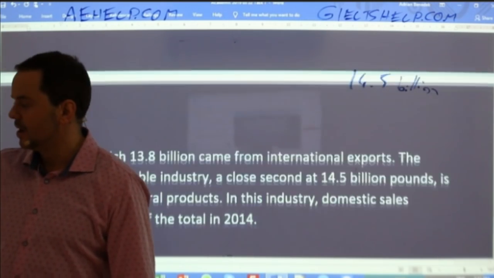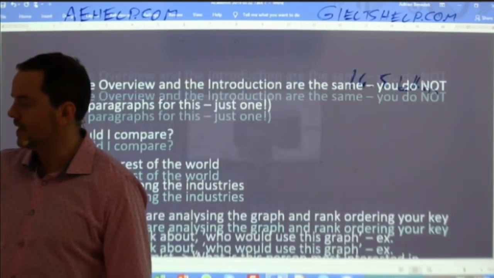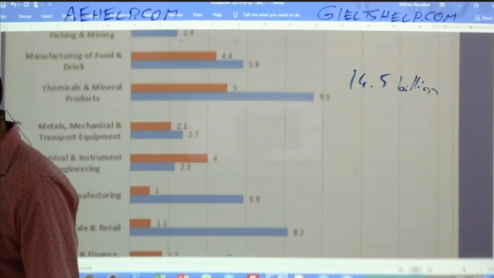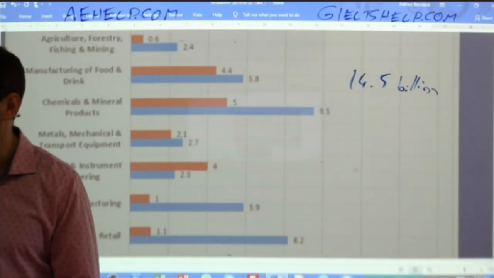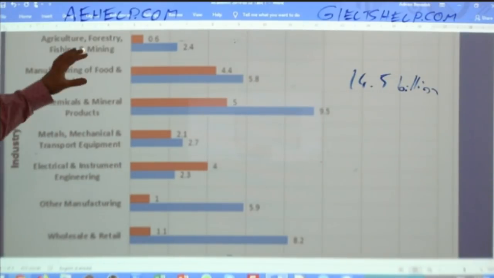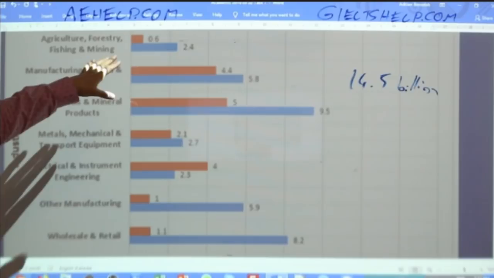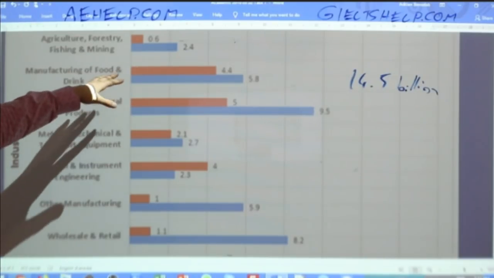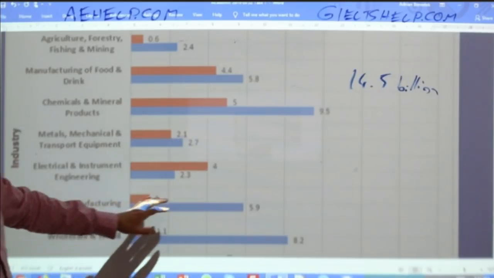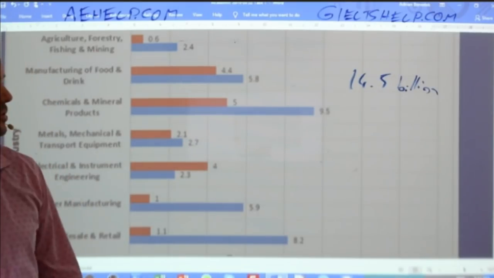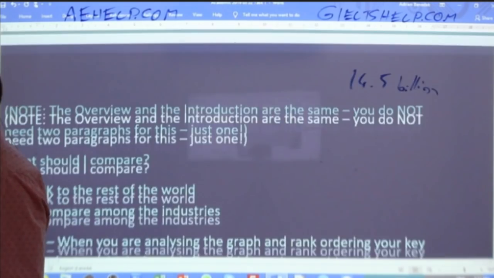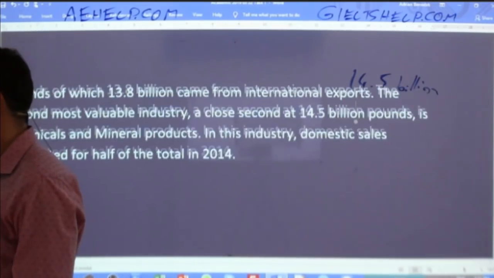Okay, all right. Then comes the next point, which is the manufacturing, food and drink. So if I have lots more time, I can go into those. Next was manufacturing, food and drink at 10 billion pounds, as well as other manufacturing. Okay, so I can go into those details as well, if I have more time. How many words do I have at this point? Let's see.